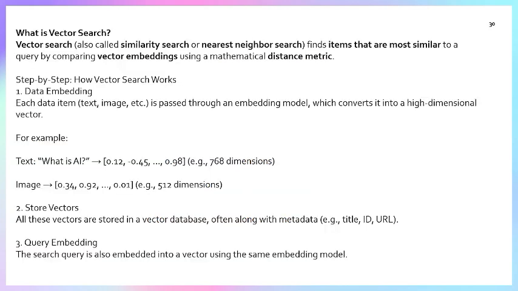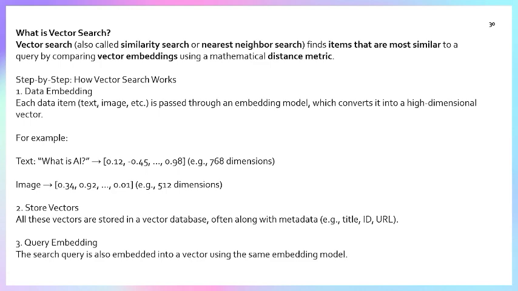What is vector search now? Vector search is similarity search or nearest neighbor search. It finds the items that are most similar to the query by comparing vector embeddings using a mathematical distance metric. Now step by step, let's see how vector search works.